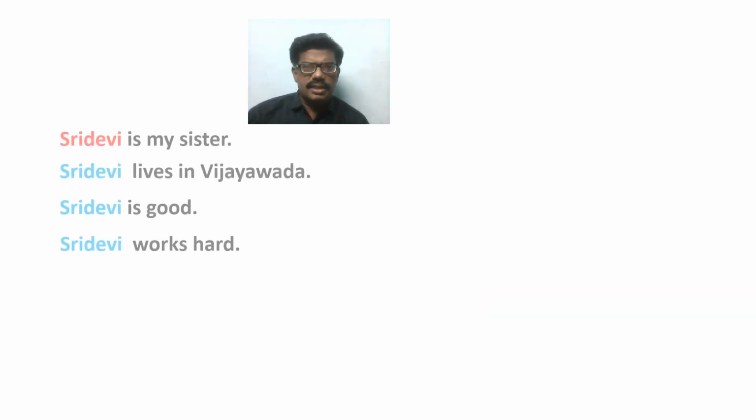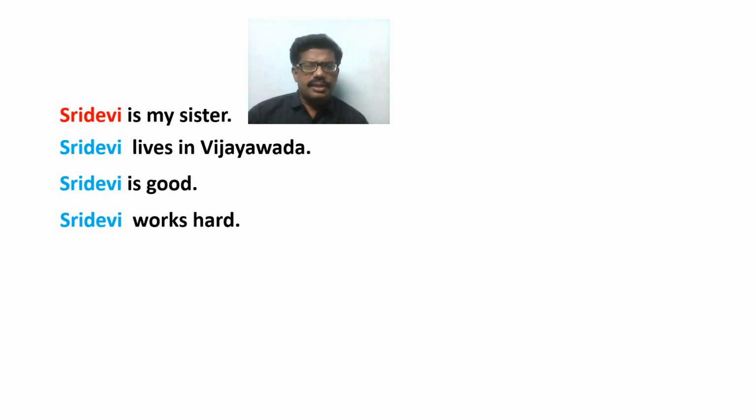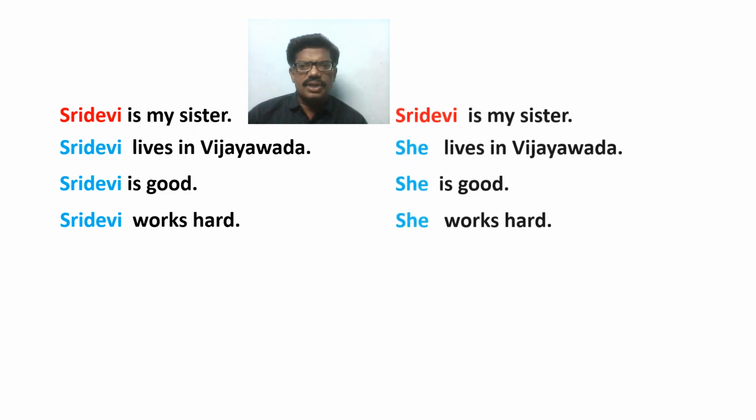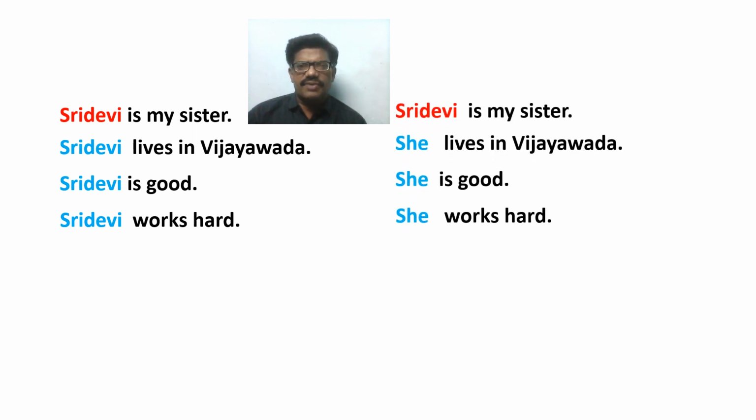Look at another example. Here Sridevi is my sister. Sridevi lives in Vijayawada. Sridevi is good. Sridevi works hard. Here Sridevi is repeated several times. As it appears to be irritating and awkward, instead of using the noun Sridevi several times, we can make use of she in the place of noun Sridevi like this.